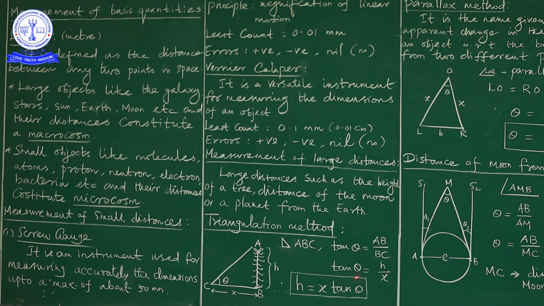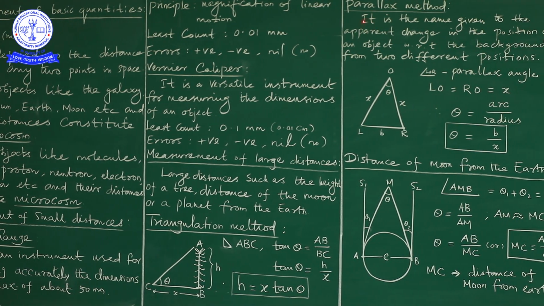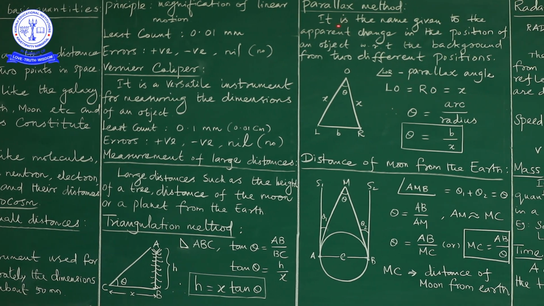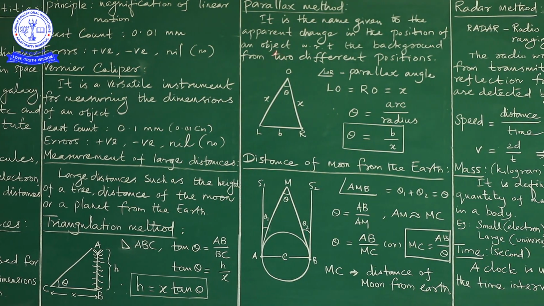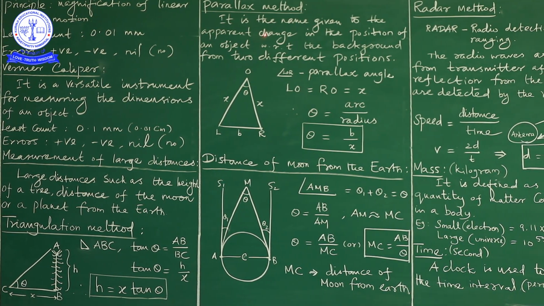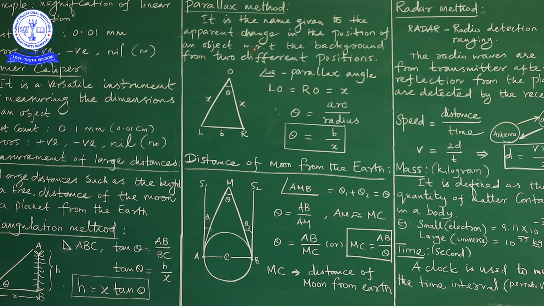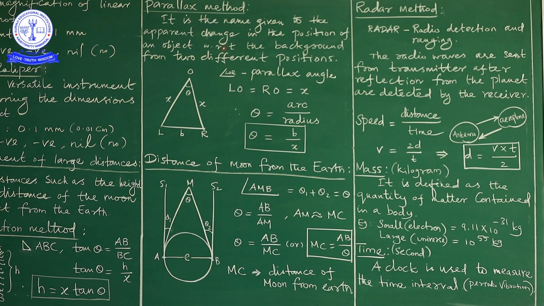Next, we are going to move on to the parallax method. What is the meaning of parallax? Parallax is also called the parallactic angle. Parallax means we are committing a mistake between two different positions. What is the meaning of committing a mistake?